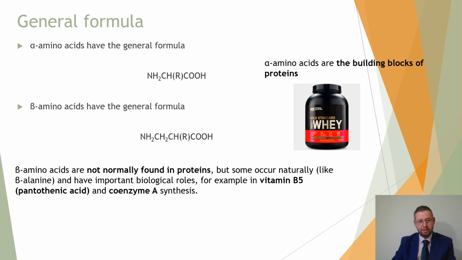And for a beta amino acid, you can see that basically we've got the NH2 group at one end, we've got a CH2 group, and then the next one, CH, something else, and then the COOH group at the end.